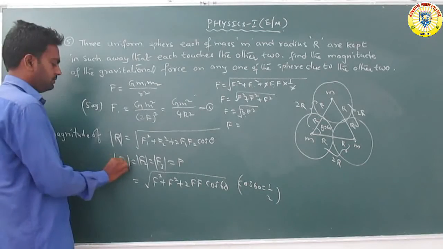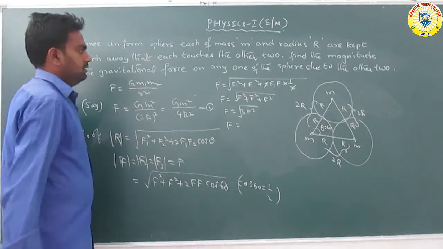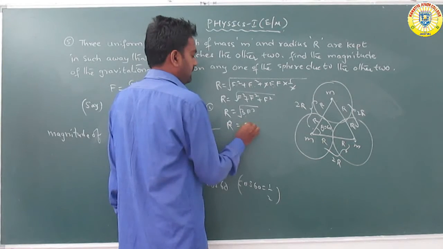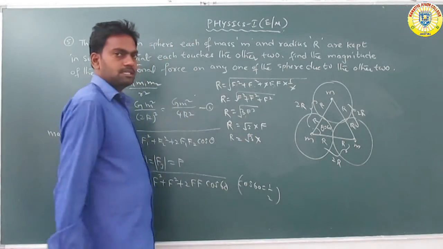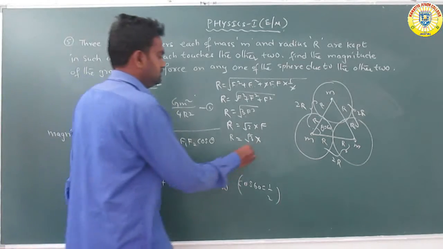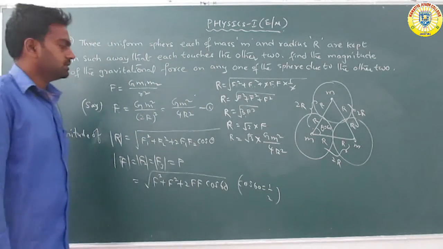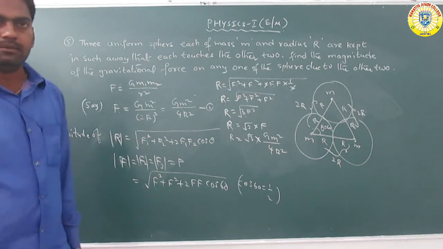Okay, so that is the F. So resultant R is equal to root 3 into F. F means the gravitational force between the two spheres, that is already found, GM square by 4R square. So that is the resultant gravitational force on any one sphere due to the other two, under root of 3 GM square by 4R square. Okay.